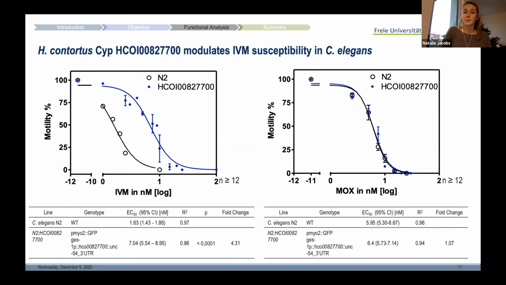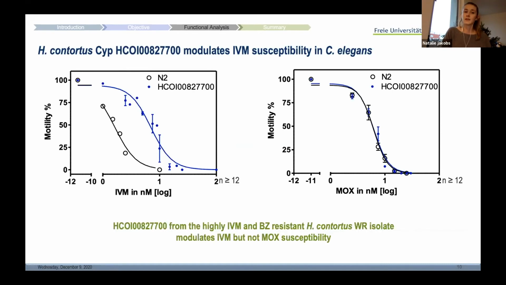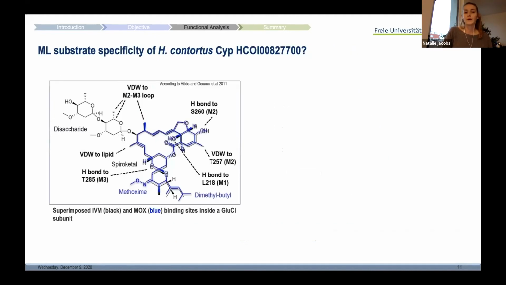So what we can say from this graph is that this Haemonchus Cyp, from a highly resistant Haemonchus isolate, White River in this case, and expressed in the model organism C. elegans, can modulate the ivermectin susceptibility, but it does not for moxidectin, which is highly interesting. And to somehow explain this phenomenon, I had a close look at the structures.